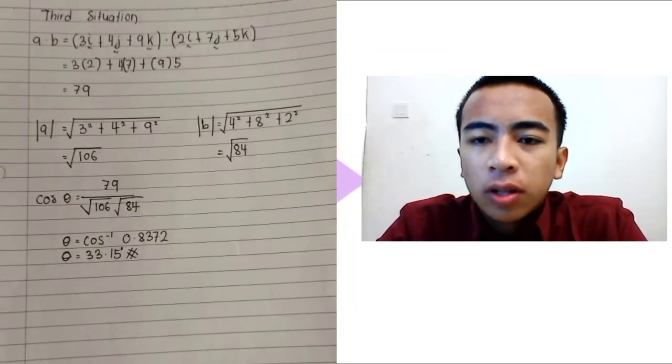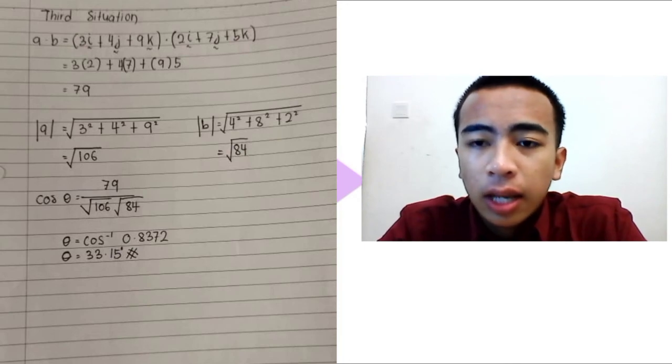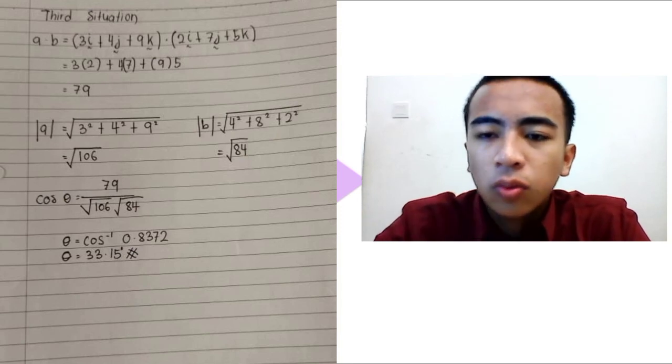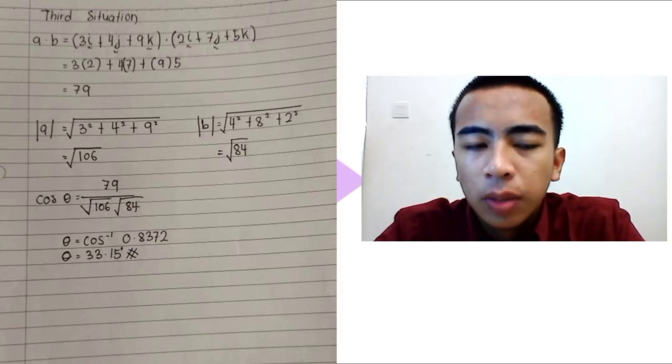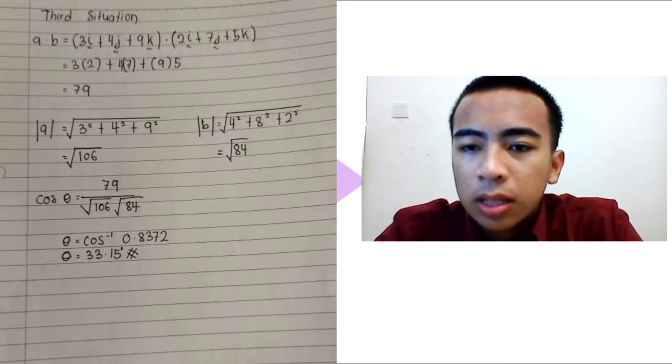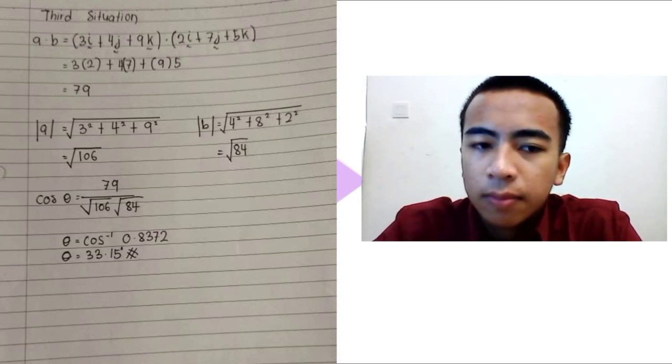For the third or last situation, we use the OA equation and the OB equation. The OA equation is 3i plus 4j plus 9k, and the OB equation is 2i plus 7j plus 5k. We get 3 multiply 2 plus 4 multiply 7 plus 9 multiply 5, and we get 79.